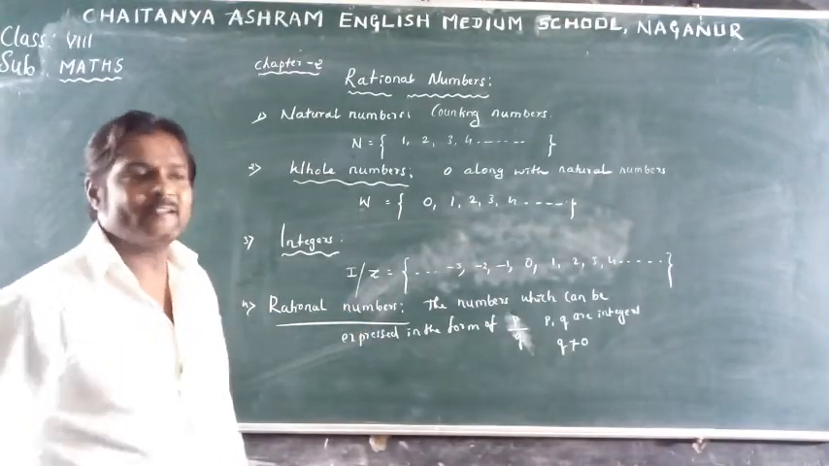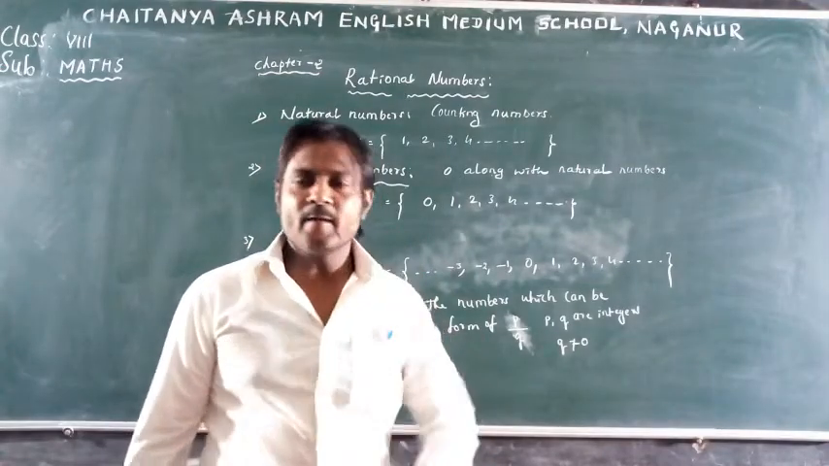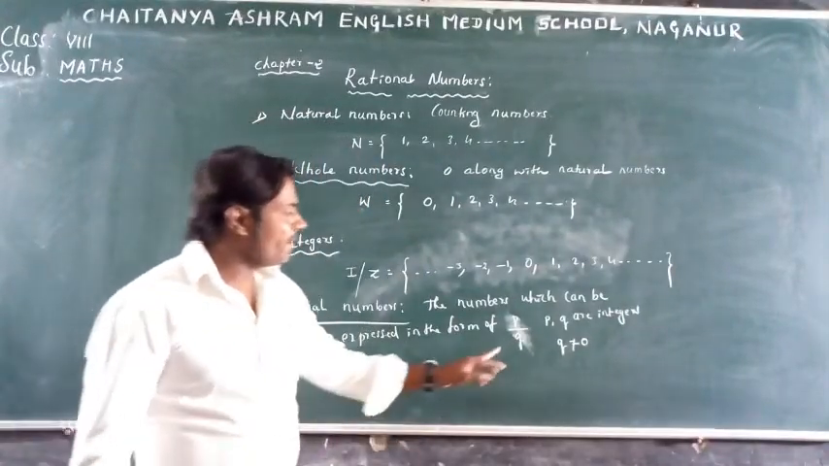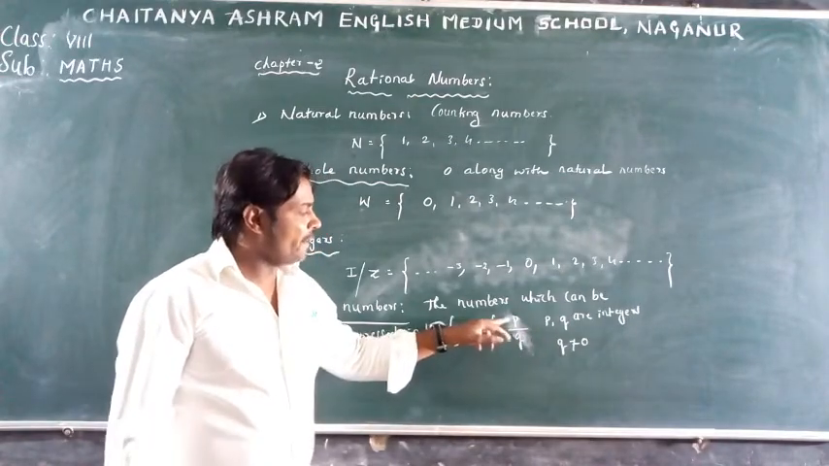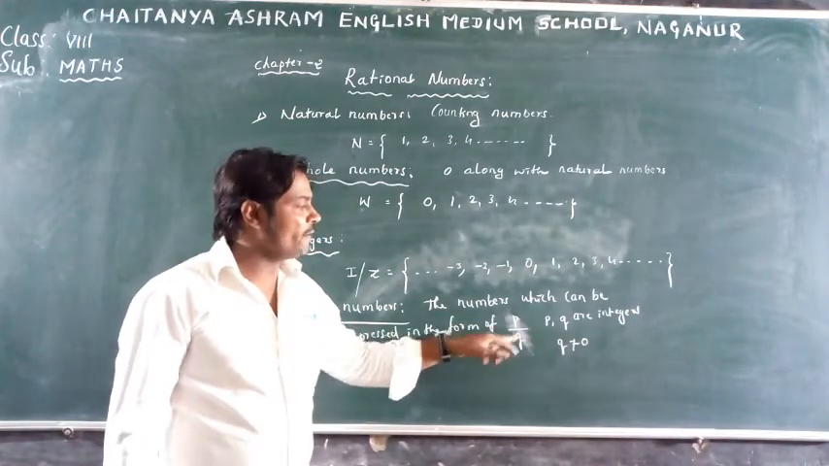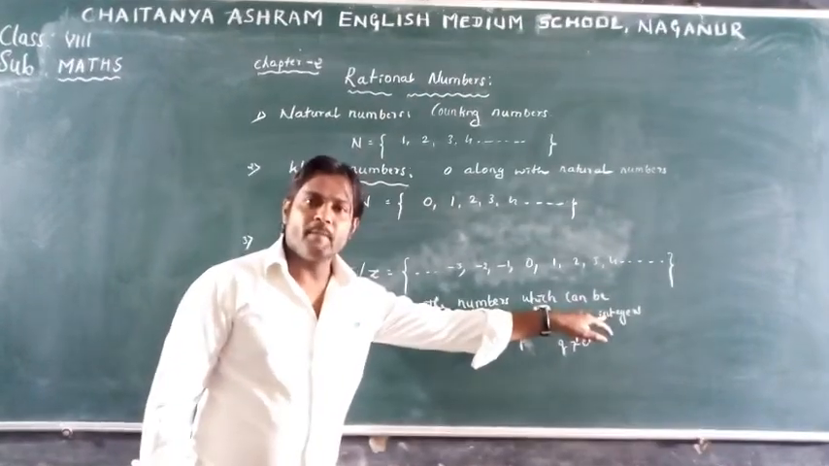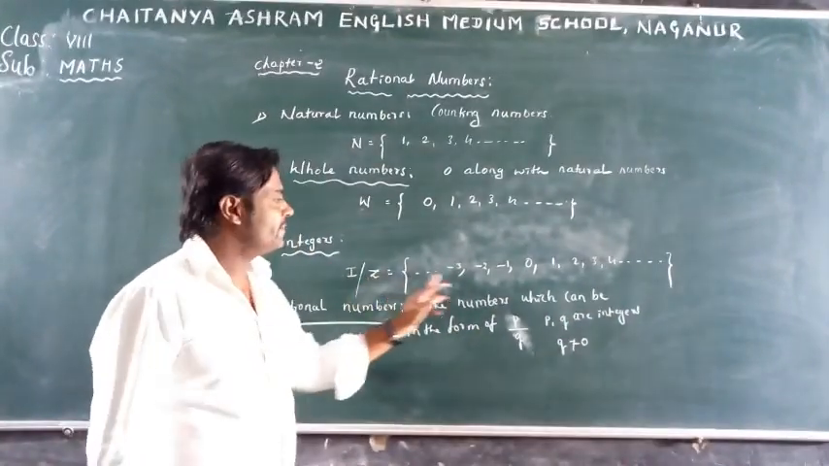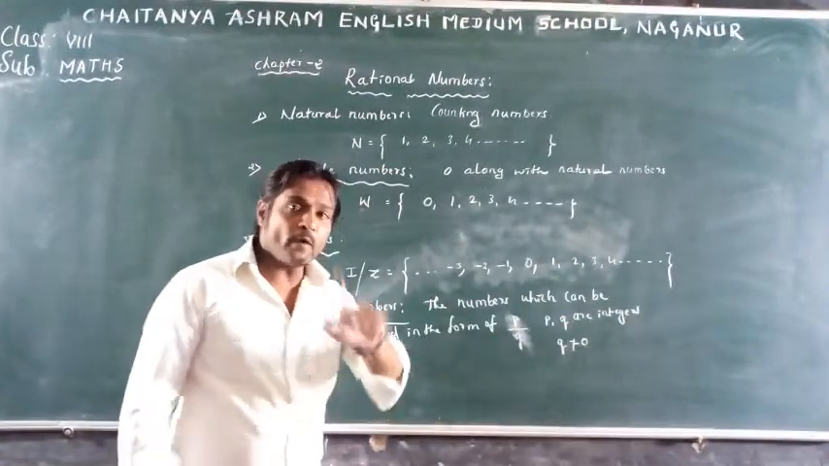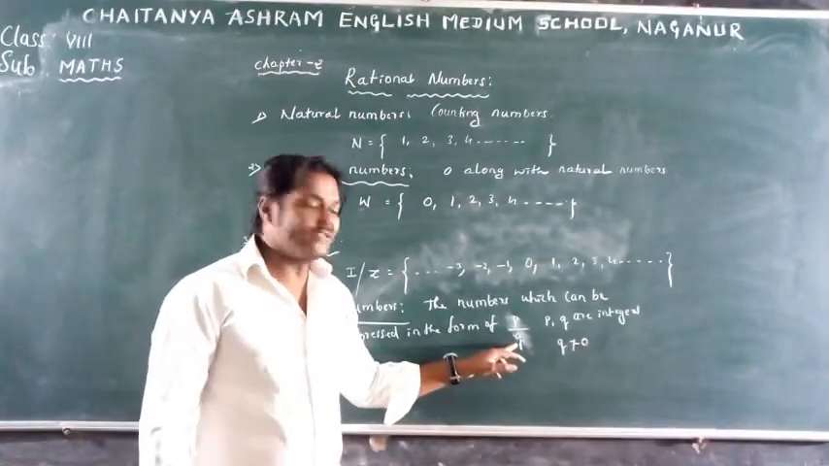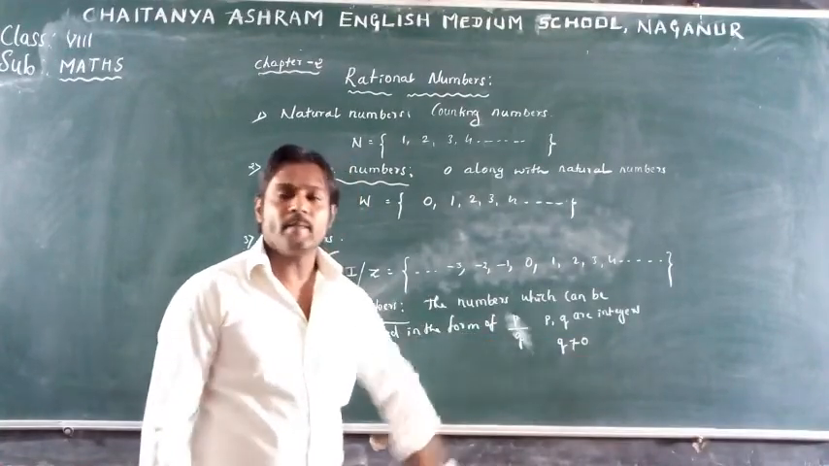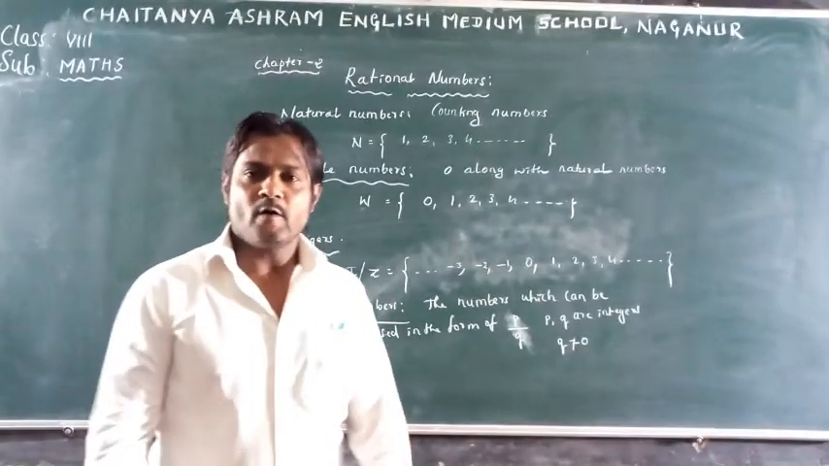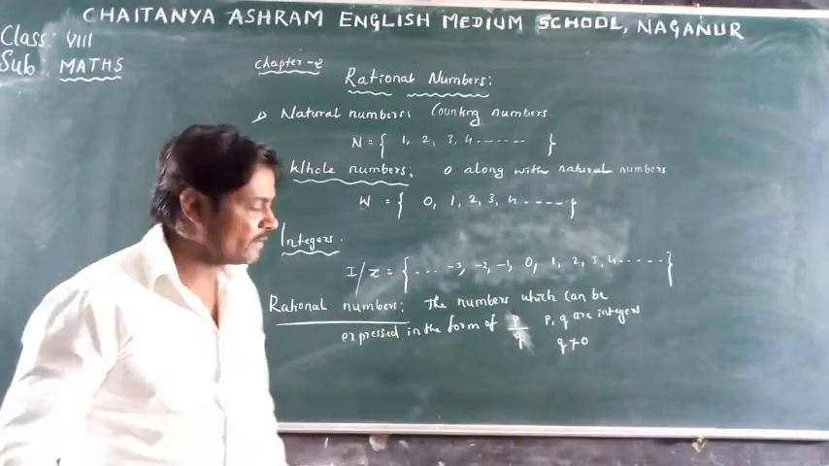Such numbers are called rational numbers. There are two conditions for a rational number. That should be in the form of p by q, and p and q, meaning both numerator and denominator, belong to the set of integers. One more important condition, that q should not be equal to 0. Such numbers are called rational numbers.